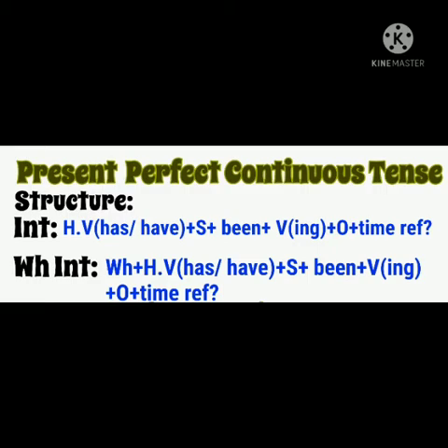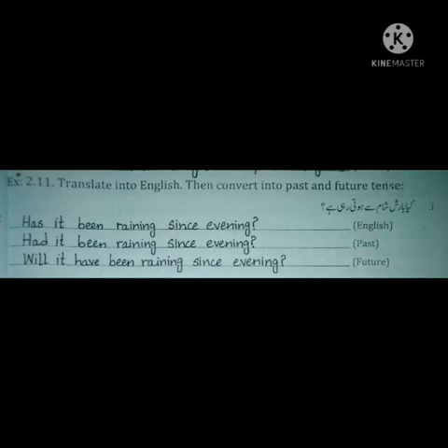So let's translate the sentence. The given sentence is yes-no interrogative. So in yes-no interrogative we start with the helping verb, and for weather condition we use "it" as a subject. With "it" we use helping verb has. So the helping verb comes first: has, it, another helping verb been, verb ing form raining, शाम से, since evening. Evening is the starting point, so we use the preposition since with evening. These all are interrogative sentences, so we must put a question mark at the end of each sentence.